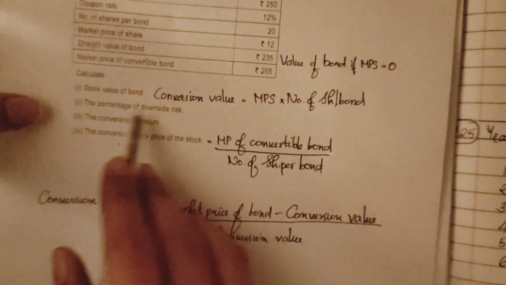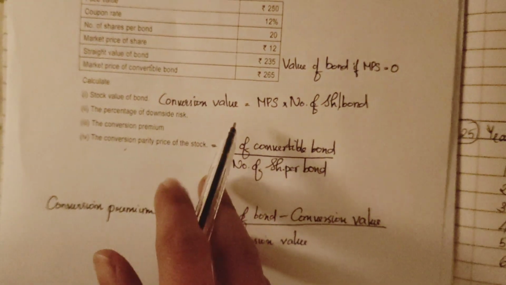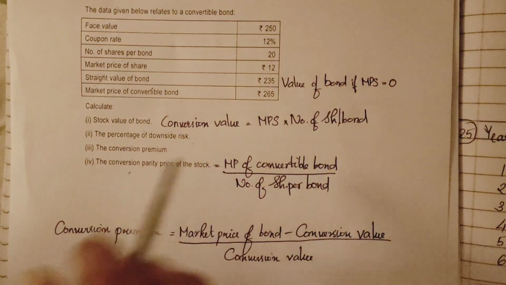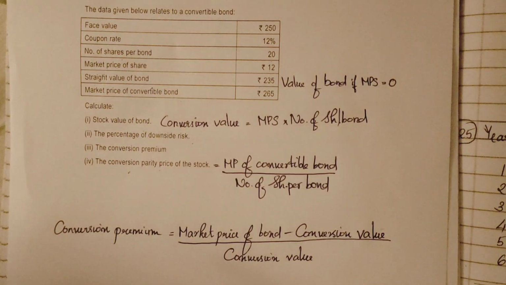Second part, the percentage of downside risk. So what is downside risk? Downside risk is the loss an investor could face if the market price of convertible bond falls to its straight value.